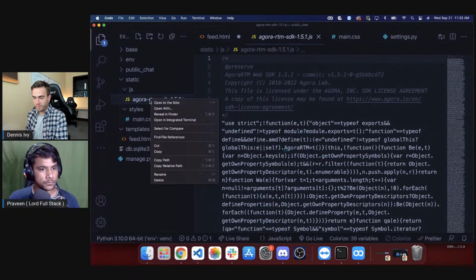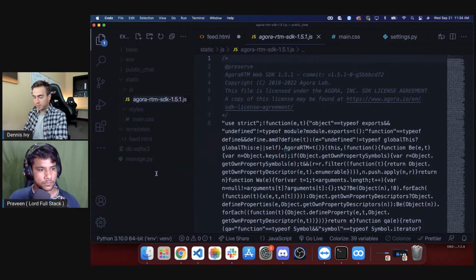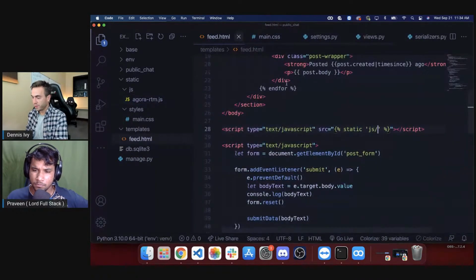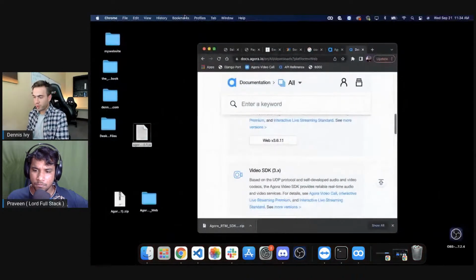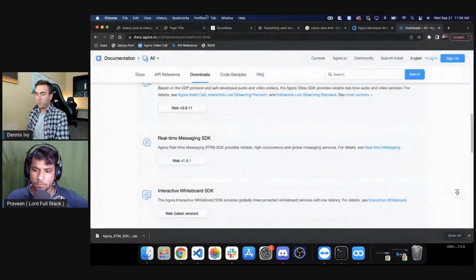So let me just rename it. We'll just do Agora RTM. We'll just keep that simple. So Agora-RTM. And that's what we can render here. So Agora-RTM.js.